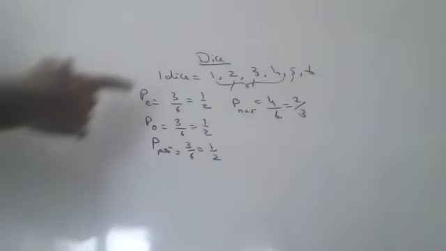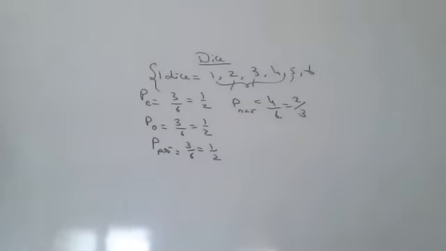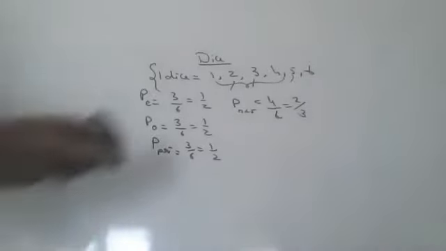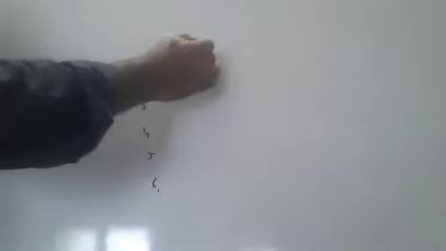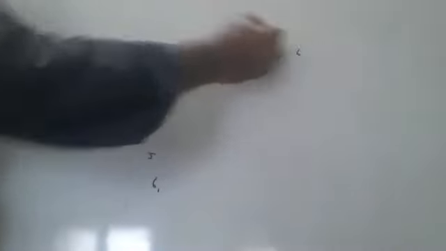Questions like this come, children. One dice is very easy, anyone can answer. The problem comes when 2 dice are there. How will it come when 2 dice are there, children? Then the problem arises, a big one. 2 dice means 1, 2, 3, 4, 5, 6 and 1, 2, 3, 4, 5, 6.